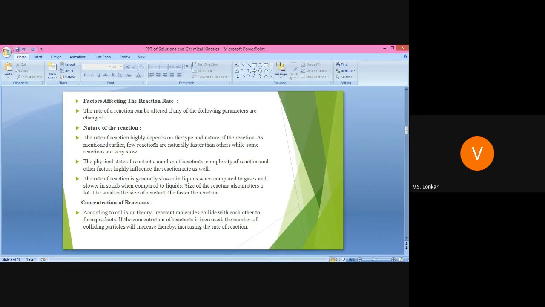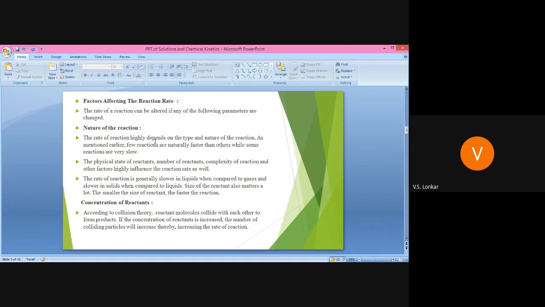Then physical state of reactants, number of reactants, complexity of reaction, and other factors highly influence the reaction rate as well. Because in that reaction, what is the physical state, whether you are using solid, liquid, or gaseous state, or how many reactants are involved, and what is the complexity of the reaction, meaning whether the reaction is carried out in a single step or in multiple steps, that highly influences the rate of reaction.